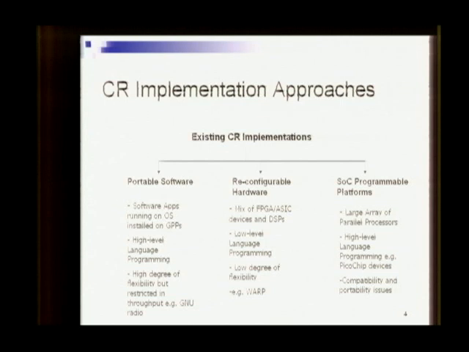The second category of existing CR implementation approaches is reconfigurable hardware. These platforms use a mix of various hardware devices like field programmable gate arrays, digital signal processors or application-specific ICs to achieve high speed and high data rates. But the programming here is more hardware level, which is more difficult than, let's say, high-level languages. And the flexibility is also limited. For example, if you are running some application on an FPGA and you want to change the nature of it, what you would have to do is essentially stop the application and run the new image again. So on-the-go reconfigurability, or dynamic reconfigurability, will not be supported in these kinds of platforms.